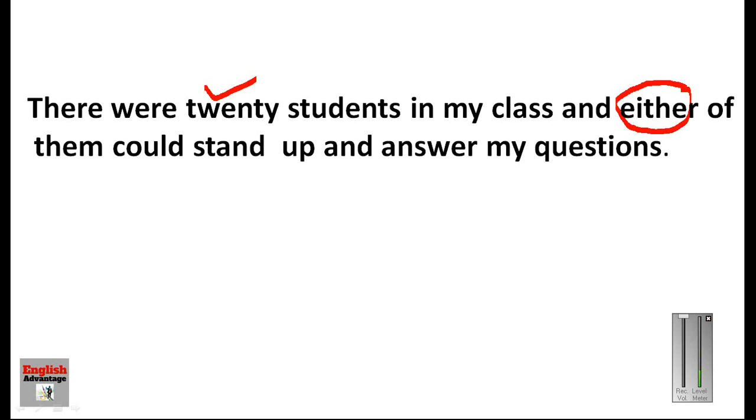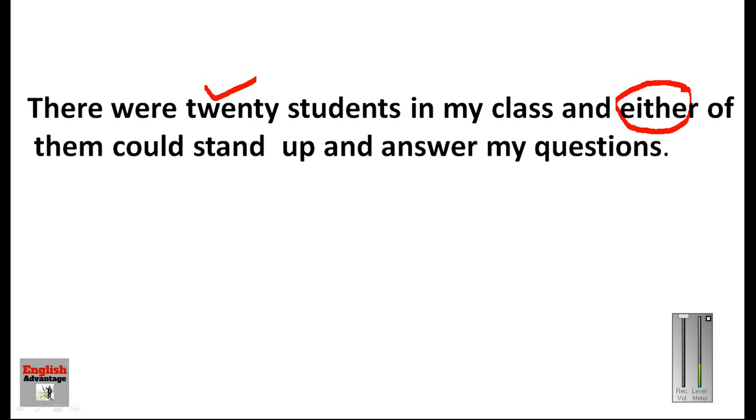In place of "either", in the positive sentences we have to use "any", not "either", and in the negative sentences in place of "neither" we have to use "none". So this way this sentence can be corrected. This is also very common. All these sentences I have taken from the last year's question paper, and quite possibly they will come in the forthcoming SBI Bank PO exam. So this way you should try to understand the concepts of grammar. These concepts can be helpful in sentence improvement also, which is very common in the Bank PO exam.